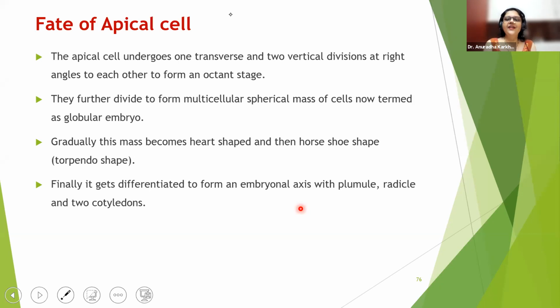Good, that's good. Okay. So this is going to be the octant stage. Now they further divide. So you understood how the 8 stage embryo was formed? How 8 cells were formed from the apical cell, how the octant stage was formed? Now what will happen next? See, they further divide to form a multicellular spherical mass of cells, now termed as the globular embryo.